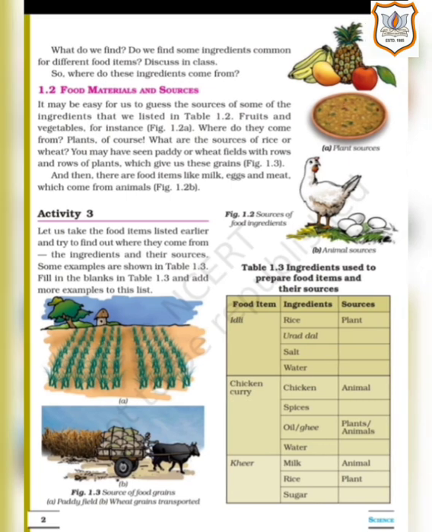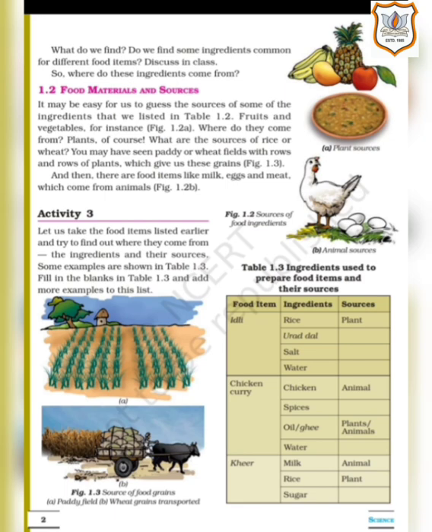And then there are food items like milk, eggs and meat which come from animals. That means there are some kinds of food items that animals provide us. For example, milk. Milk is provided to us by cow, buffalo, goat, etc. While hen provides us eggs, and the people who eat non-veg, that is non-vegetarian people, also include meat in their meals. Now look at activity 3.